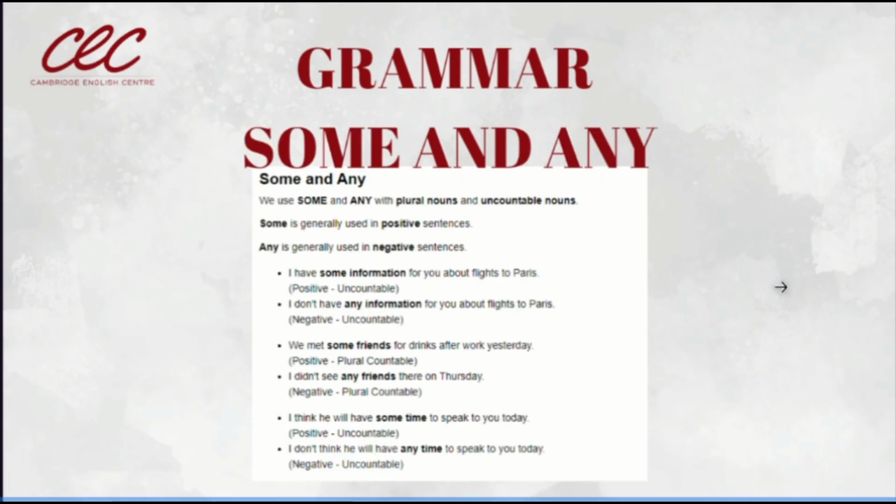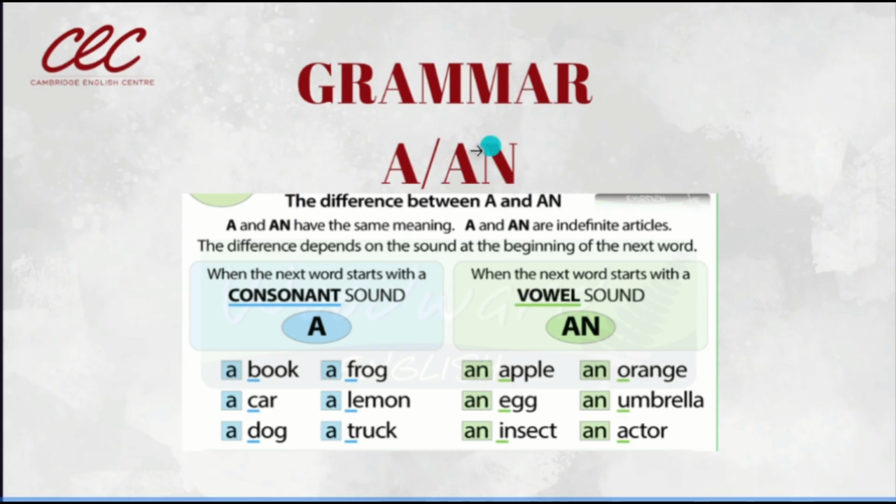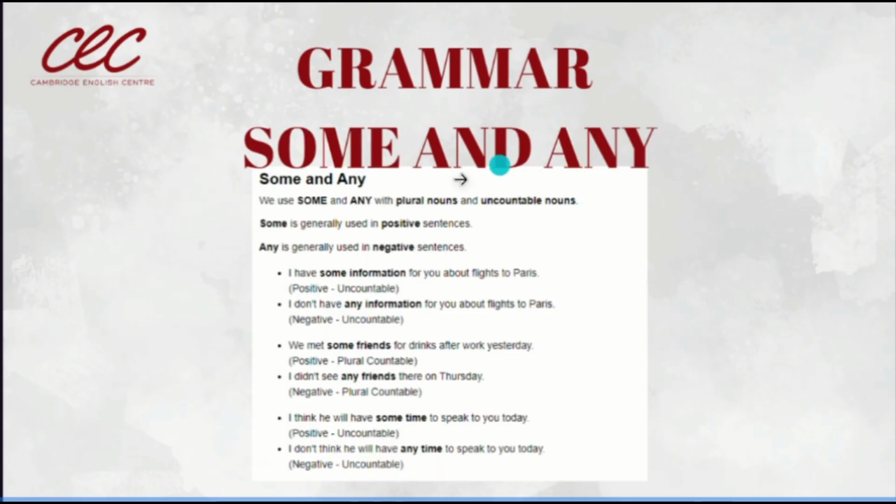Now, let's see some and any. Some, algunos. Any, ningunos. That is the difference between these two. Now, when do we use some and any? Both of them we use with plural nouns and uncountable nouns. Fíjense que los dos primeros que vimos los utilizamos en singulares. Now, some and any, we need to use them with plural and uncountable nouns. ¿Cuáles son los uncountable nouns? Los que no podemos contar de a uno, ¿sí?